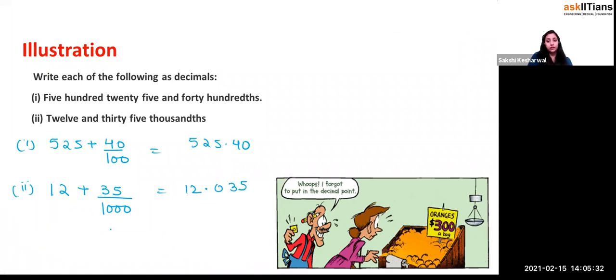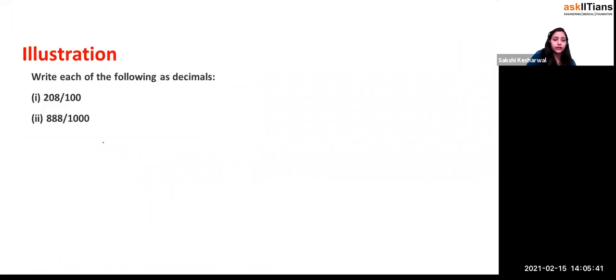Right or not? So it means you have divided the 12 parts into 1000 parts, and it can be written like this. We have already done this. Now write this as a decimal. So this will be equal to what, beta?